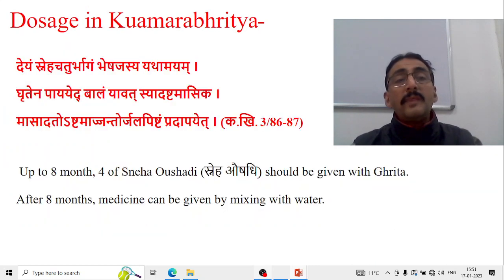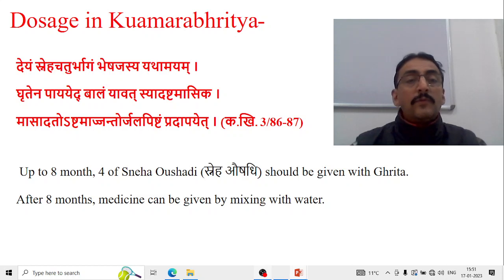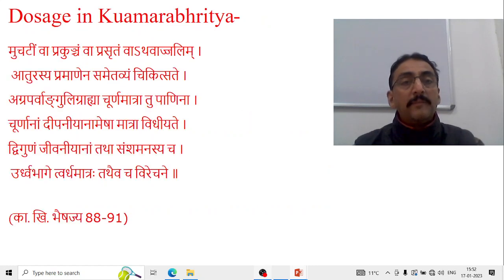Now, Kashyapa says, Deyam sneha chaturbhagam bheshajasya yatamayam. Up to 8 months of life, infancy, 4 parts of the sneha aushadhi can be given with the ghrita. After 8 months, he says the medicine can be given by mixing with water. So after 8 months, you can give the medicine, that is sneha, by mixing with water. But before that, 4 parts of the sneha aushadhi should be given with the ghrita.